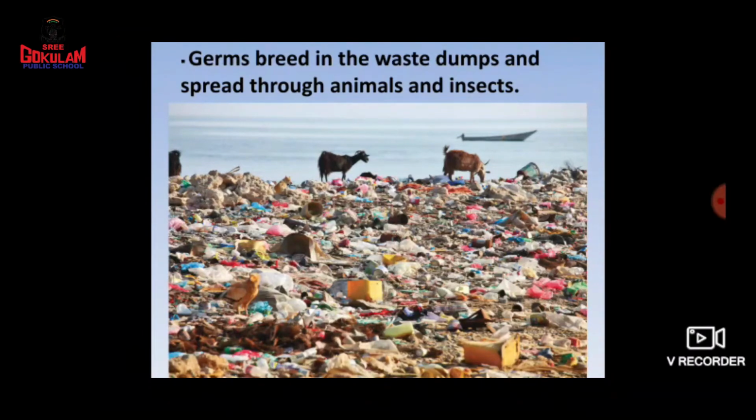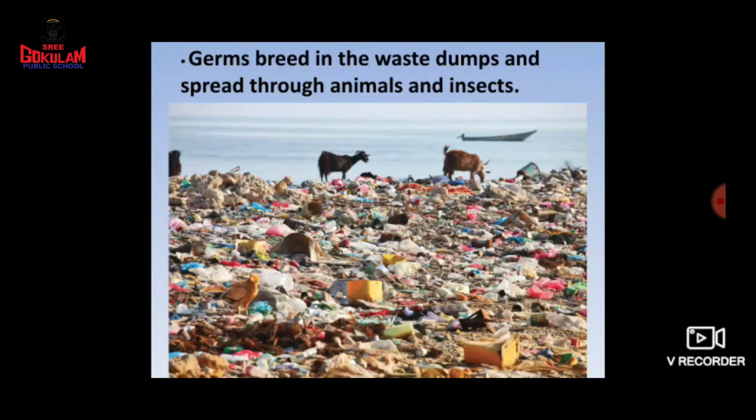Okay, and some types of insects are also spreading the disease. So which types of insects are spreading diseases? Yes, housefly, you know, housefly. They will sit on this waste material, and after that they come to our home, and if you didn't close your food items, what will happen?